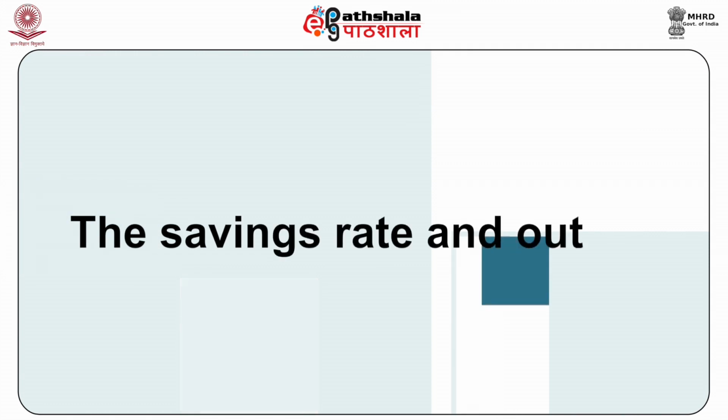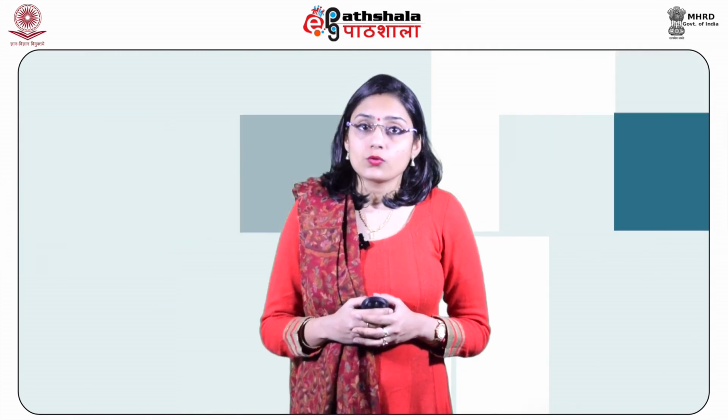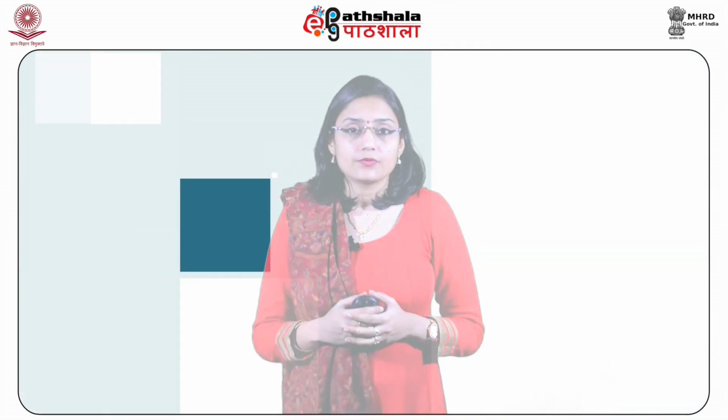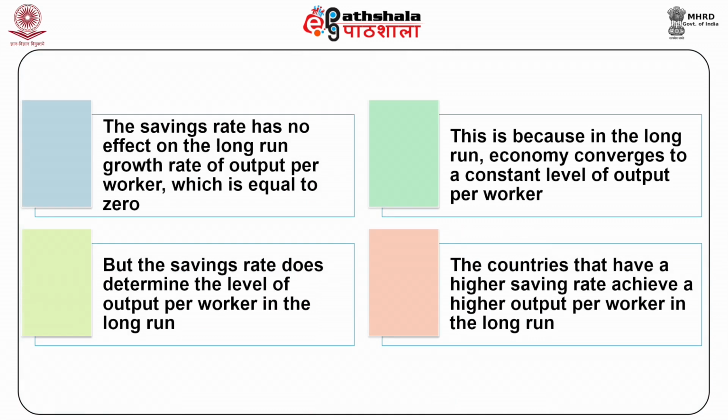The savings rate and output. So, answering the question, how do savings affect the growth of output per worker? First, the savings rate has no effect on the long run growth rate of output per worker, which is equal to 0. This is because in the long run, the economy converges to a constant level of output per worker.